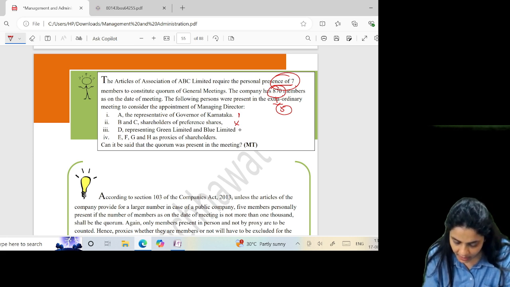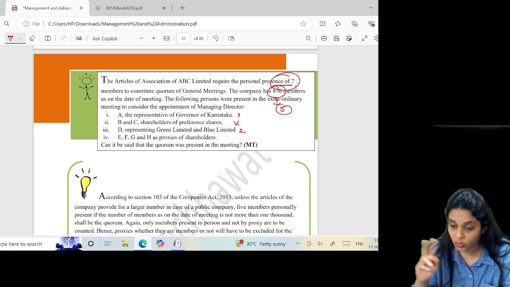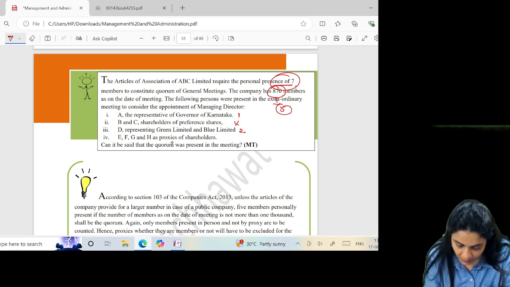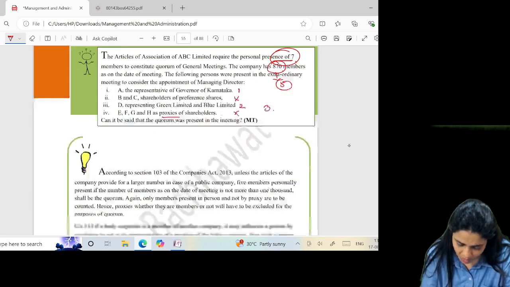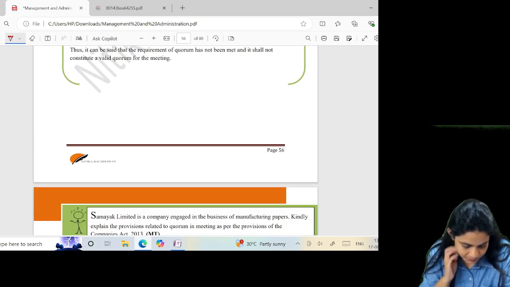D, representing Green and Blue Limited, 2. If I'm representing 2 companies, I will be counted as 2 for both of them. I'll be counted separately. Proxies are not counted. So how many are present? 3. Is the quorum present? No, quorum is not present, right?